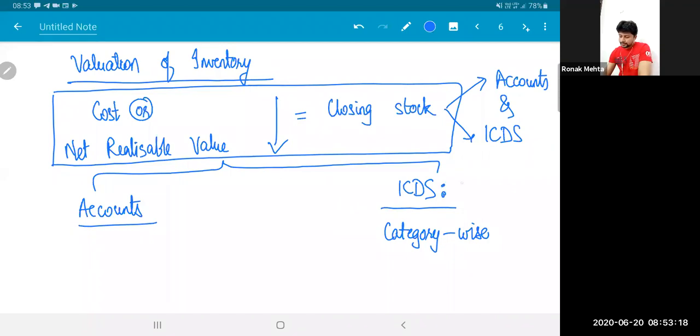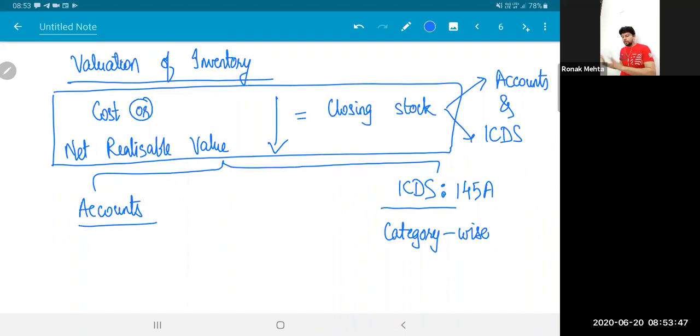This provision of ICDS has now been incorporated into the Income Tax Act in section 145A. ICDS were announced in assessment year 17-18, and then to give it more authenticity, from a standard it was converted into a section. But when you read 145A, it will tell you cost or net realizable value, whichever is lower, computed in accordance with ICDS.